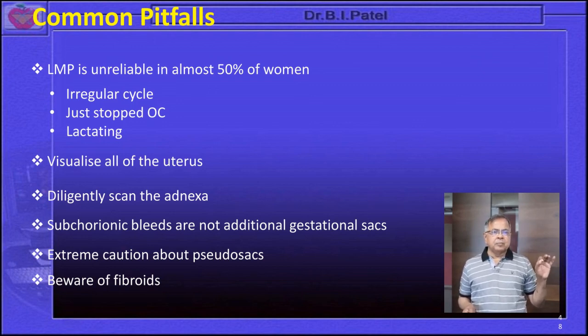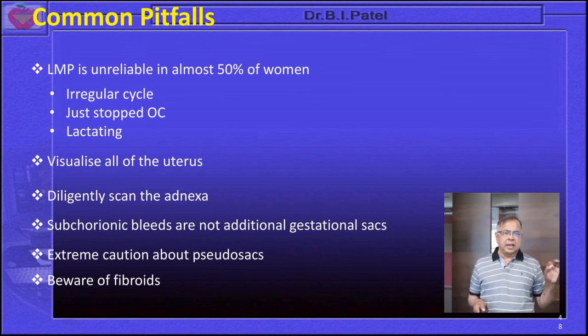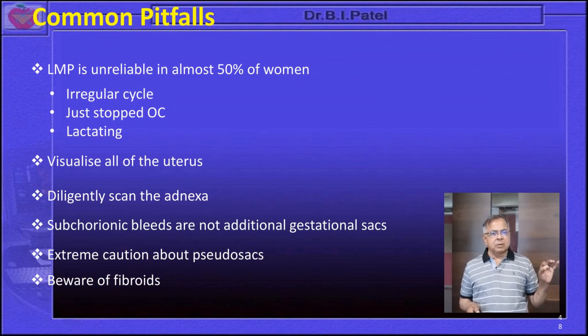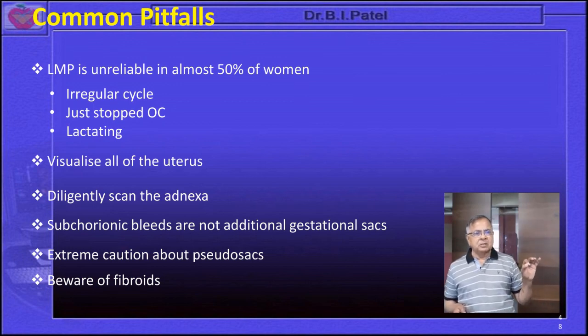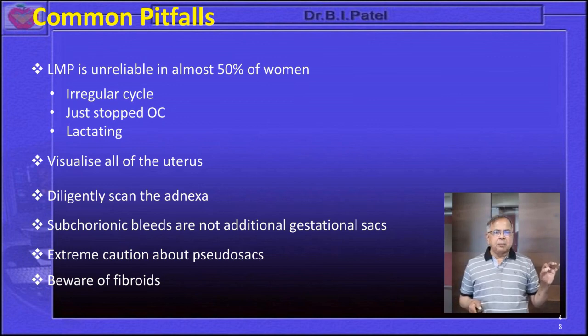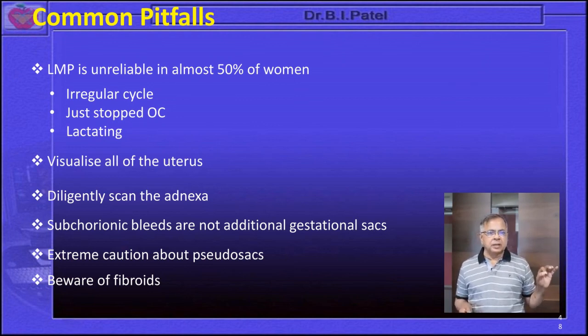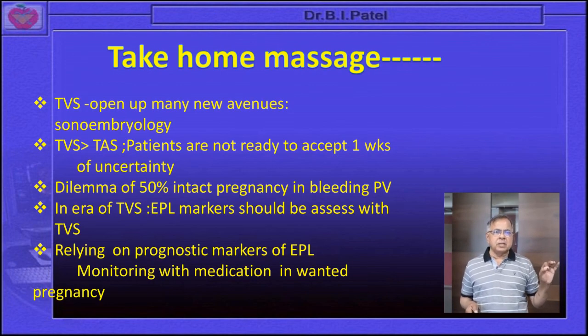Diligently scan the adnexa, because in the adnexa many a time there will be a problem, an adnexal mass or a cyst, and that also will cause a problem in assessment. Subchorionic bleeds are not additional gestational sacs. We have to keep that in our mind, and we discussed that in a past slide. Extreme caution about the pseudo sac should be taken, because that should not be monitored. There should be a yolk sac, there should be the presence of viability also, and beware of the fibroid.